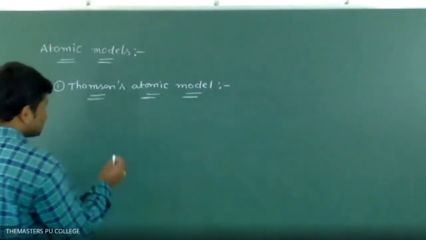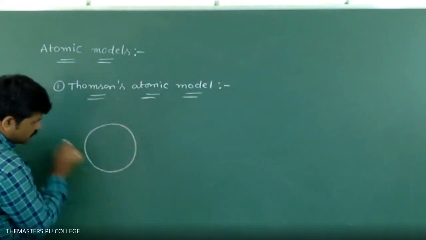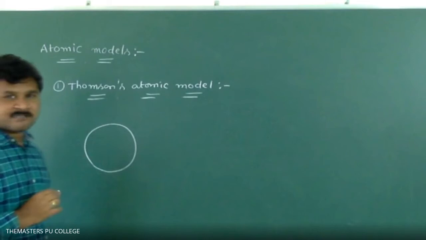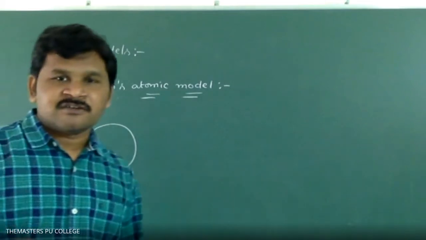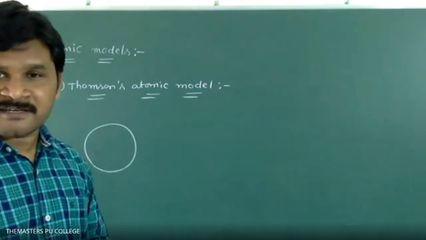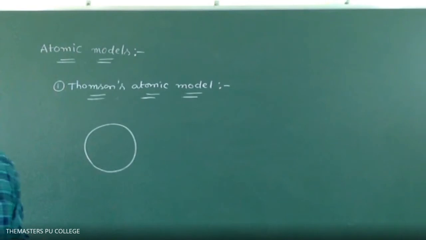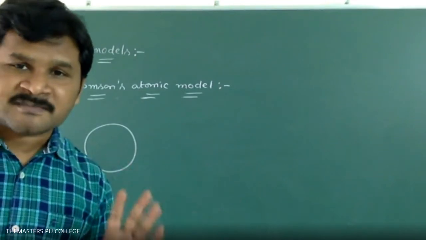So according to Thomson's atomic model, atoms are spherical in shape. You don't question me, you please write in your notebook: spherical shape. Okay? So according to Thomson's atomic model, atoms are spherical in shape.